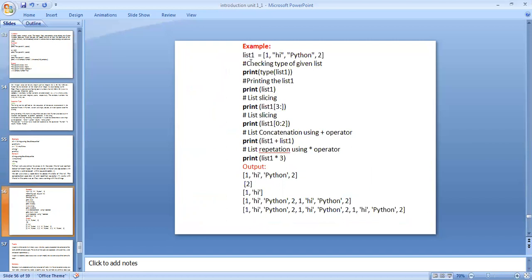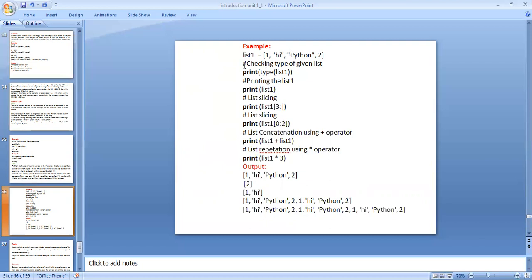List 1, my statement is within the square brackets. One is one of the elements, another one is hi within the double quotations. This is also a string, comma, Python within the double quotations, and another one is comma 2. I am taking four elements overall. 2 are integers and 2 are strings.